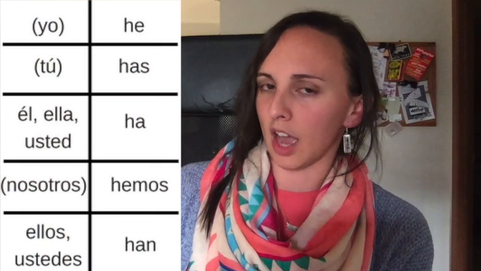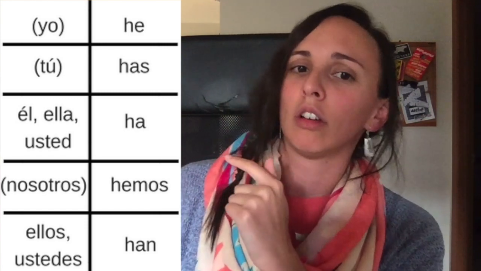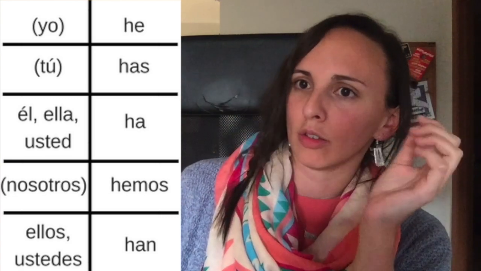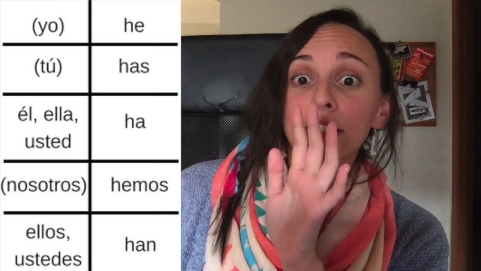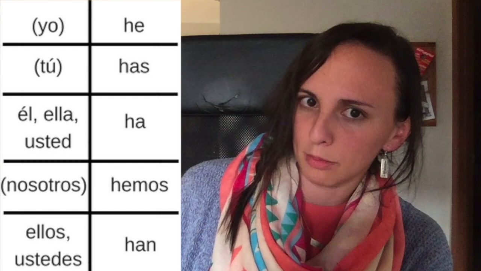Cool. So what else is new? Well, you guys are going to need to know how to do two things. So first, you need the word that means have or has in the situation of like, I have lived in Billings or I have worked at MSUB, blah, blah, blah, right? So you're going to need some of these guys, right? So if I want to say, I have lived, yo he ido, right? And so on. So have you lived, has vivido, right? And so on with all these different subjects, yeah?